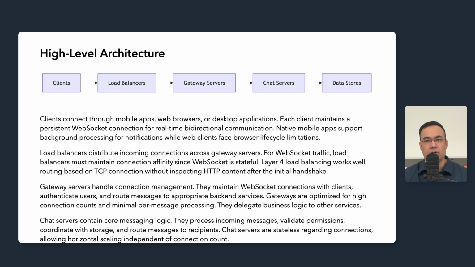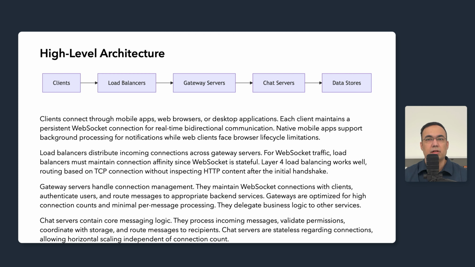They maintain WebSocket connections with clients, handle authentication, process heartbeats, and route messages to backend services. Gateways are optimized for high connection counts and minimal per-message processing. They delegate all business logic to other services, staying focused on their core job of connection management.